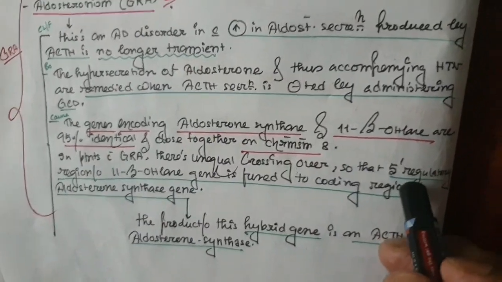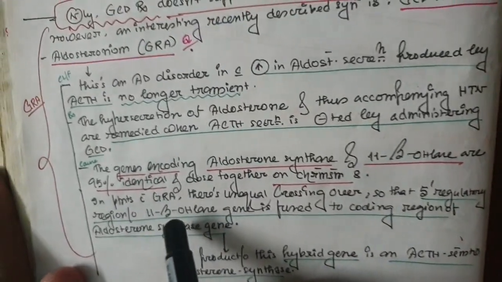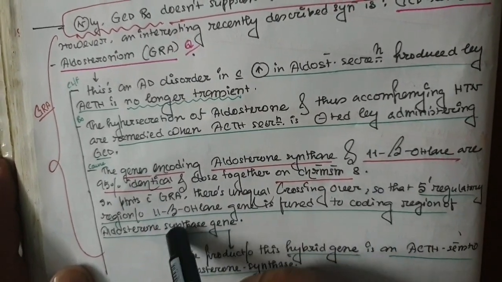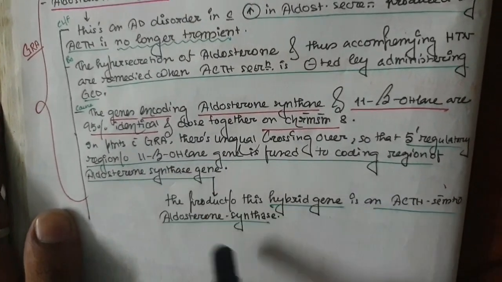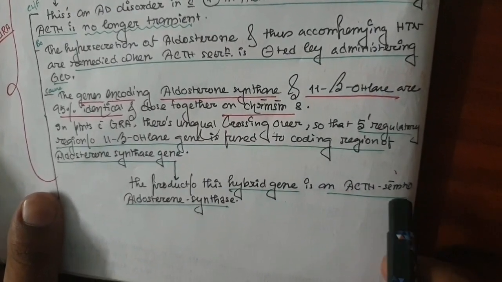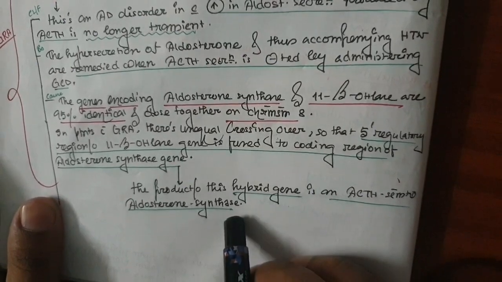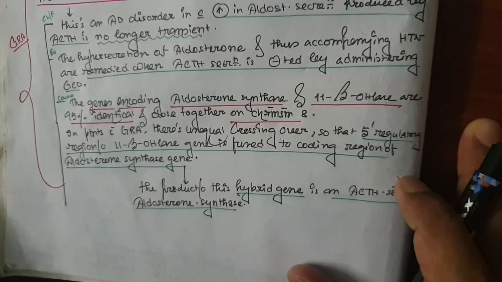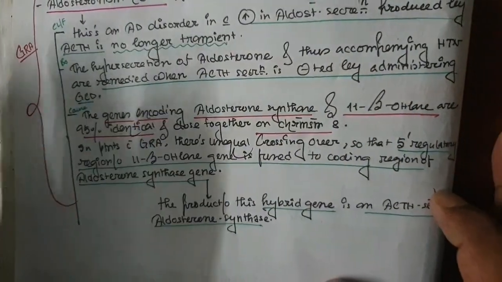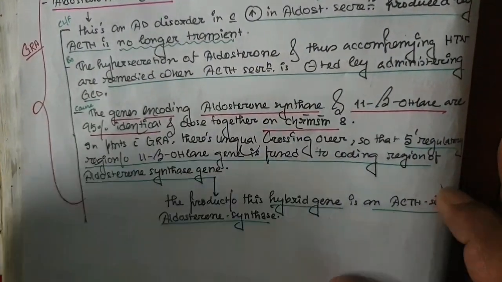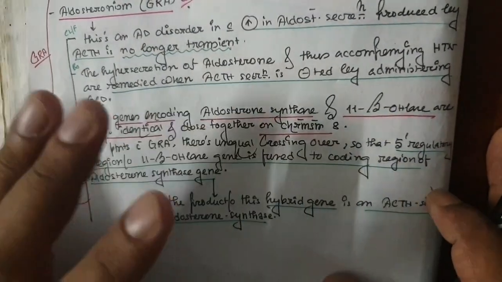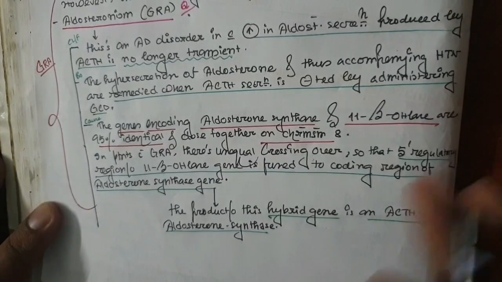The 5' regulatory region of the 11-beta hydroxylase gene is fused to the encoding region of the aldosterone synthetase gene. That's why the product of this hybrid gene is an ACTH-sensitive aldosterone synthetase. So whenever the aldosterone synthetase takes action, if there is increased ACTH, it will convert more and more corticosterone to aldosterone. So the effect is never transient, the effect is everlasting.